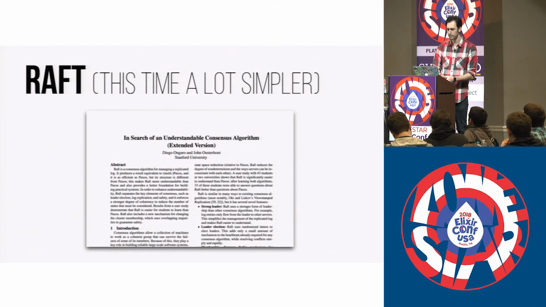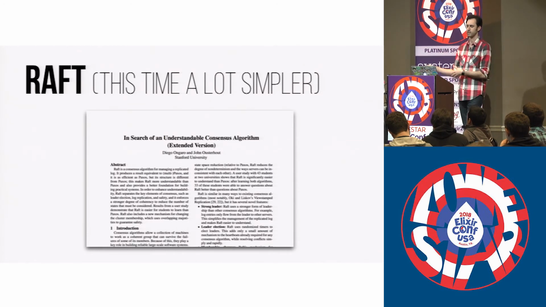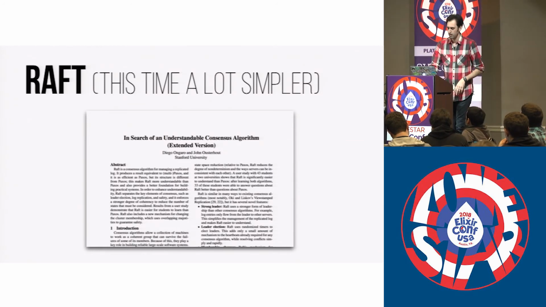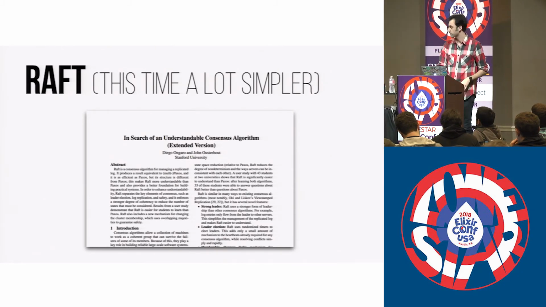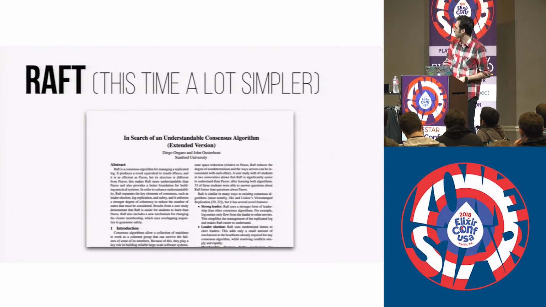So we'll go back to our original problem. We want to limit access to an external resource. We'll take our original code, and with a few simple changes, we can modify this to be strongly consistent across multiple nodes. So instead of using a GenServer here, we're going to use a Raft state machine.